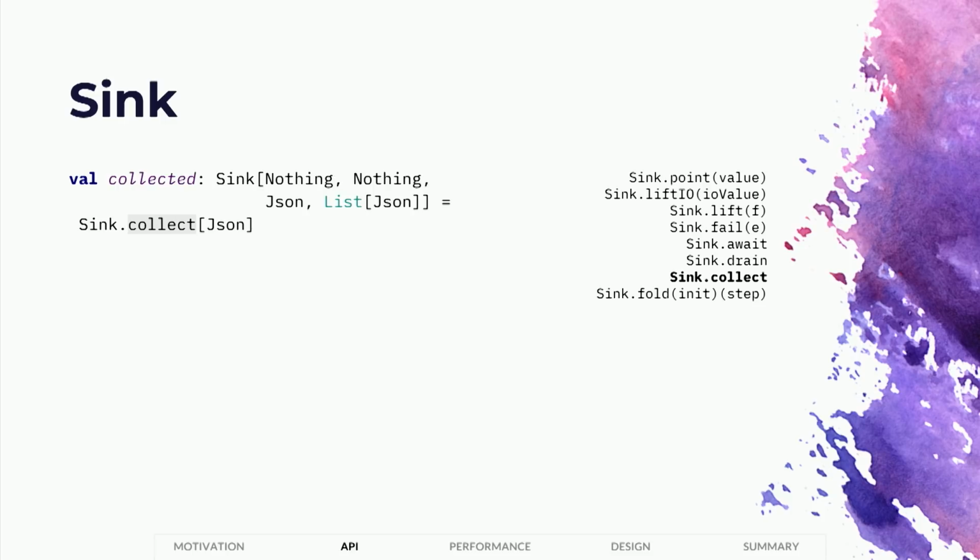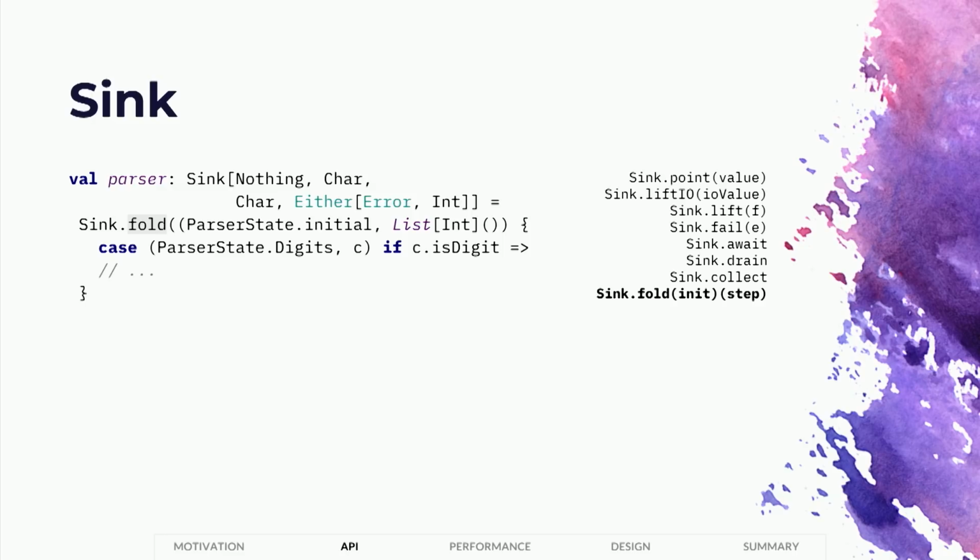We've seen collect as well, which will collect the elements into a list. And fold, of course, we can construct a sink from a fold. We provide an initial state and a stepping function, and the sink will just apply the stepping function to each element consumed, eventually producing in its result type the state that has been accumulated.